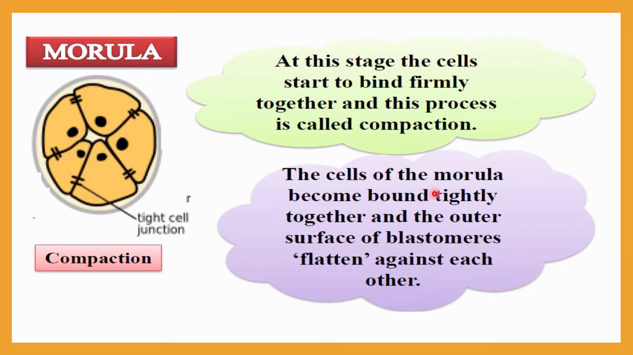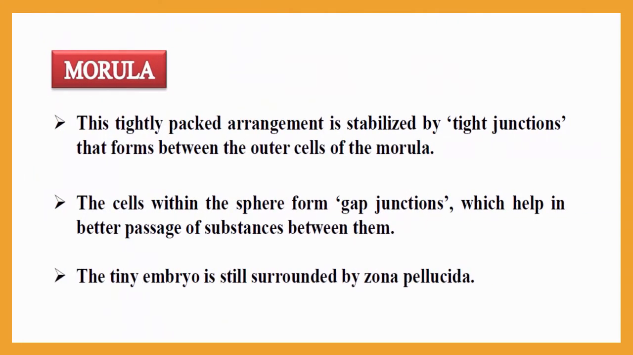The cells of a morula become bound tightly together, and the outer surface of the blastomeres flattens. Here you can see the outer surface will be flattened against each other. This situation is called compaction. Point to be noted about the morula: this tightly packed arrangement is stabilized by tight junctions that form between the outer cells of the morula. So be very clear, tight junctions will be there, which will stabilize the arrangement.